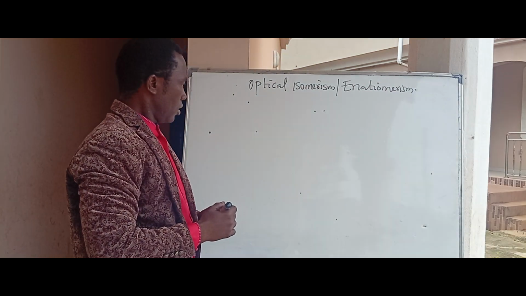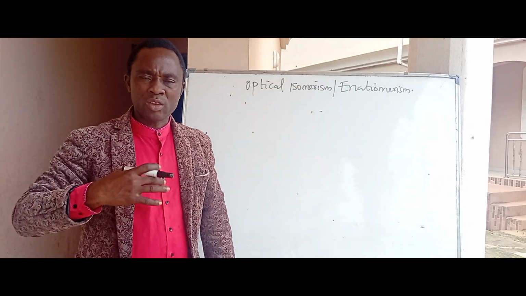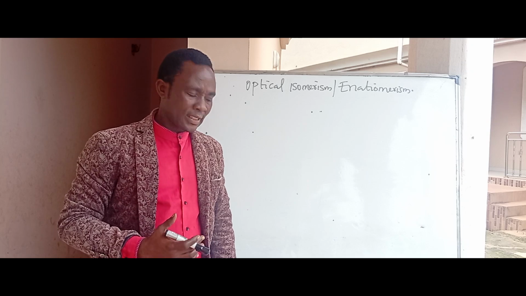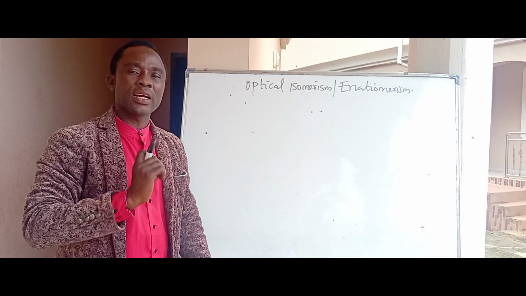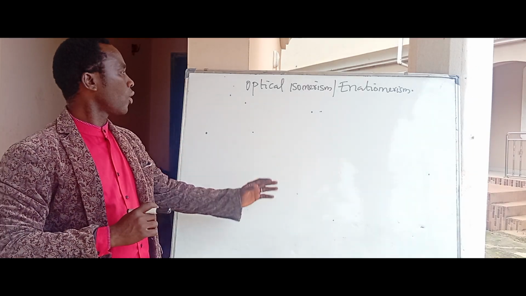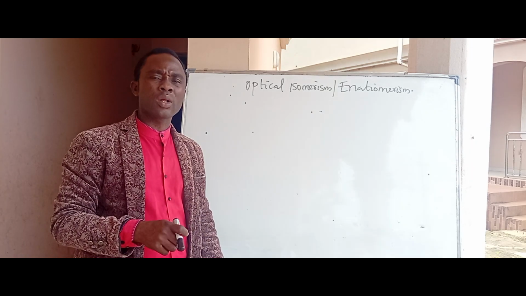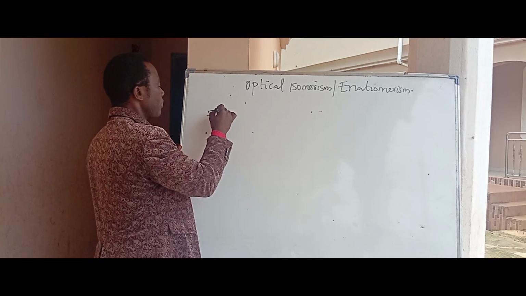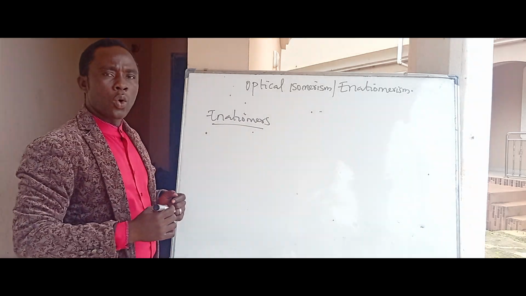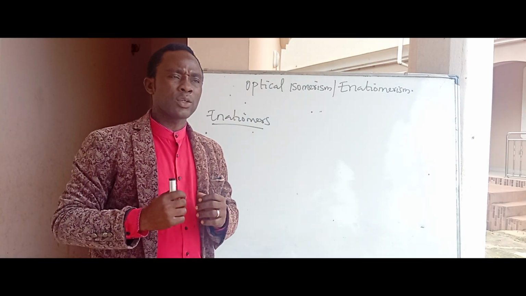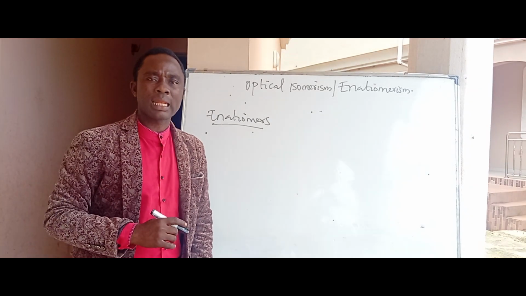Enantiomerism. These compounds that are optical isomers, what we know them with is that they can rotate the plane of polarized light. So they have effects on polarized light. That is why we call them optical isomers. So optical isomers can be called enantiomers. Optical isomers are those isomers that can rotate the plane of polarized light.